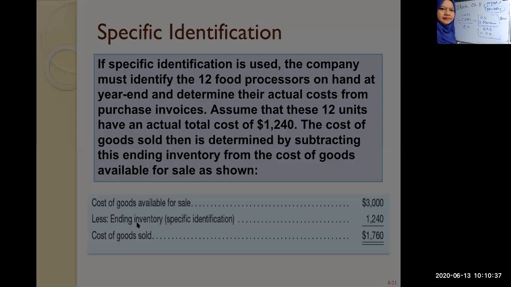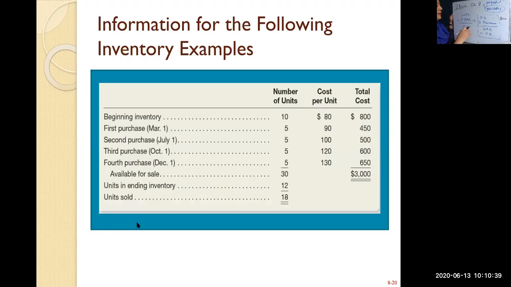And then how much are my purchases? I will just take the total cost of purchases, 450 plus 500 plus 600 plus 650. How much is that? I don't have a calculator.